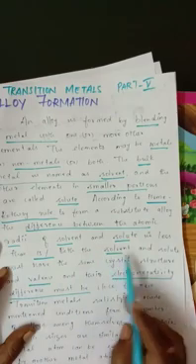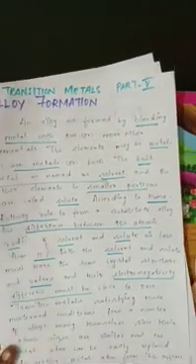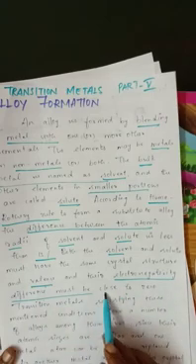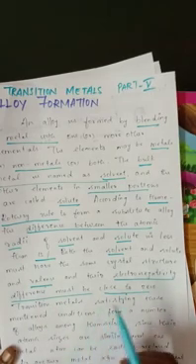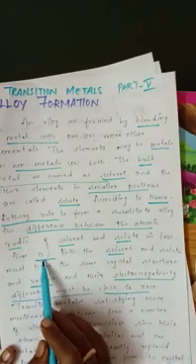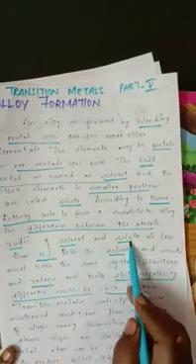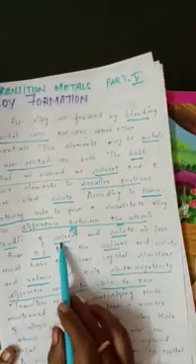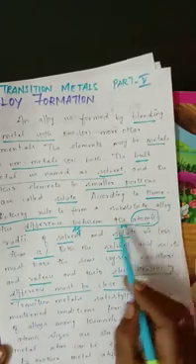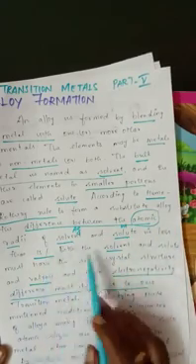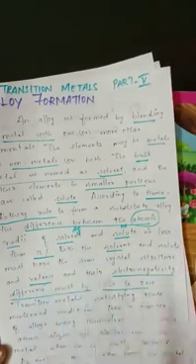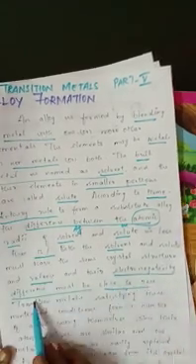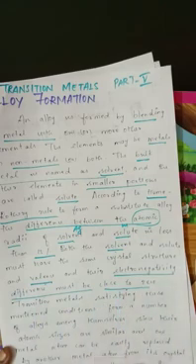And both the solvent as well as solute must have the same crystal structure, and then their valence and electronegativity difference must be closest to 0. First, it must be less than 15%. Suppose gold is the solvent and copper is the solute. Automatically the atomic radii difference must be less than 15%. And both must have the same crystal structure, and their valency and electronegativity difference must also be closest to 0.